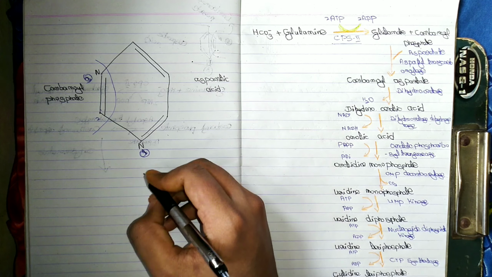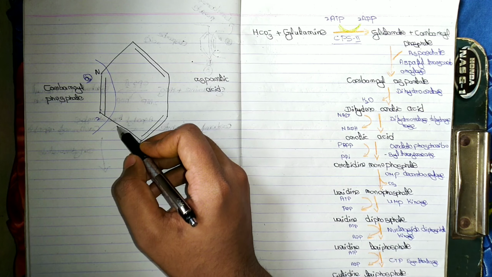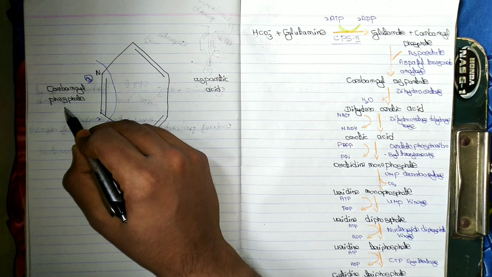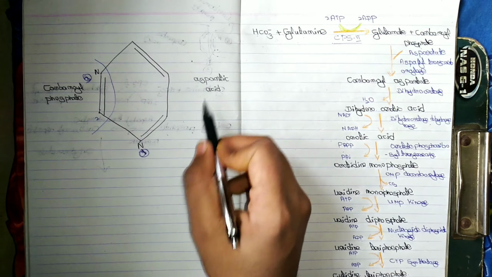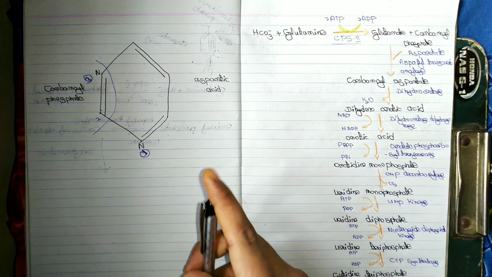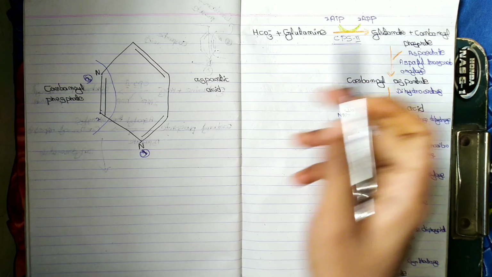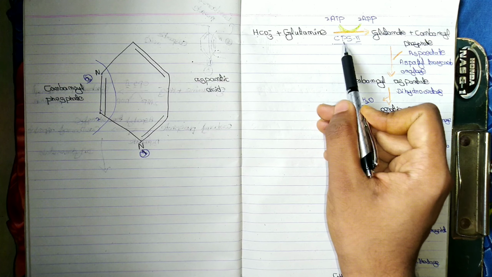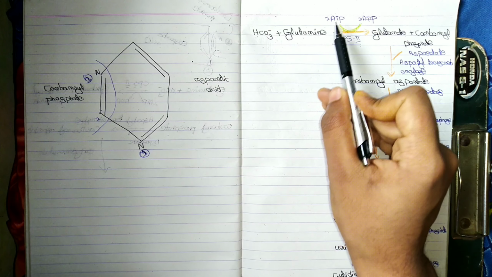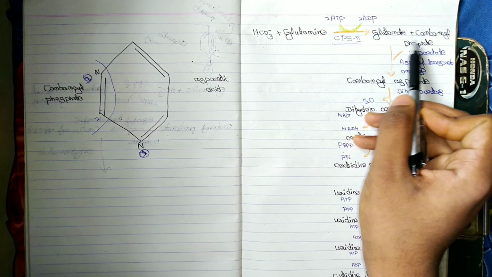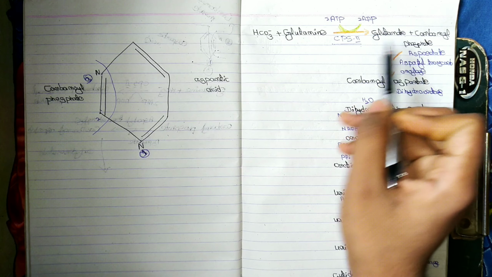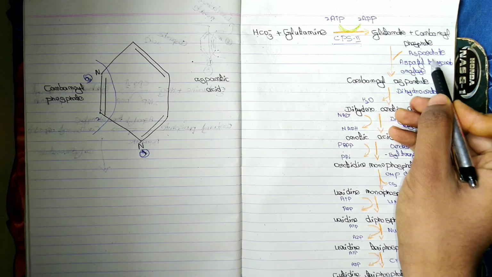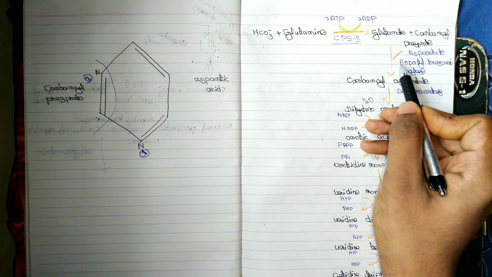It has nitrogen group at 1 and 3 position and remaining carbon, and C2 and N3 are derived from carbamyl phosphate and rest all are derived from aspartic acid. First step is the synthesis of carbamyl phosphate. Bicarbonate reacts with glutamine in the presence of carbamyl phosphate synthetase 2 and 2 ATPs are consumed, leads to the formation of carbamyl phosphate. This carbamyl phosphate in the presence of enzyme aspartyl transcarbamylase.